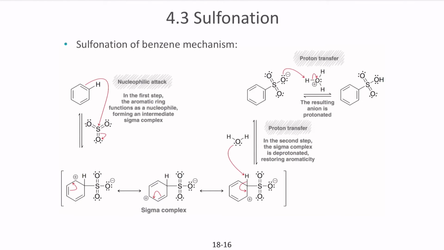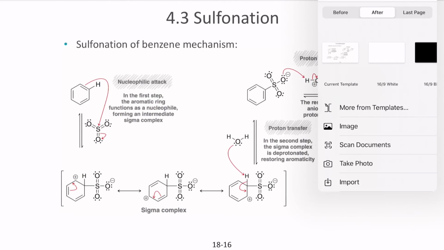So let's take an example of how this occurs and what the mechanism looks like. You start with benzene. This is the aromatic proton and it gets attacked, so it attacks SO3.